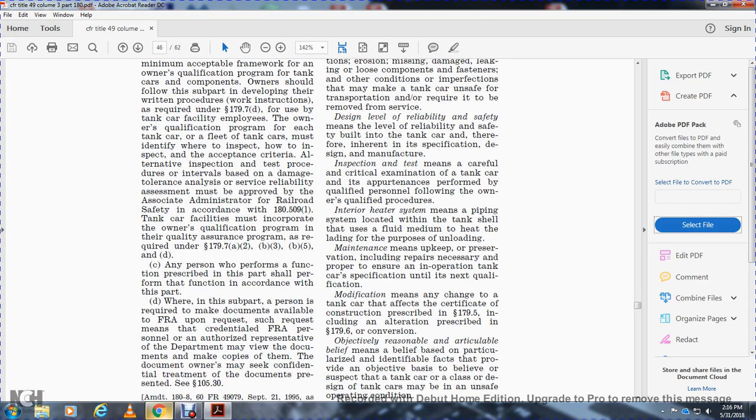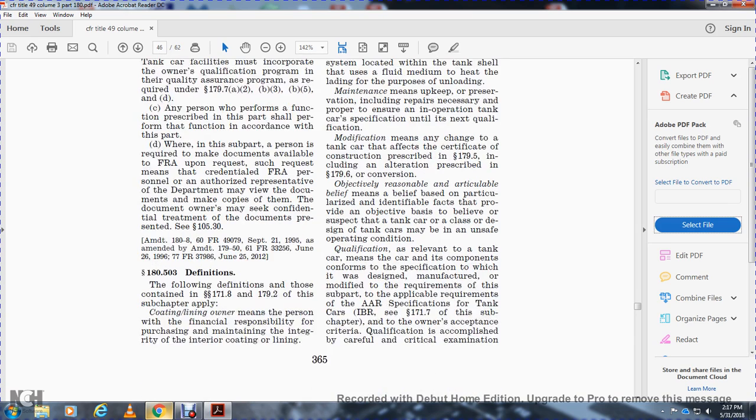Modification means any change to the tank car that differs from the certificate of construction prescribed in 179.5, including the alteration prescribed in 179.6 for conversion. Objectively reasonable and articulable belief means a belief, based on specific articulated facts identified by the provider, that a suspect tank car or class or design of tank cars may be unsafe for operating conditions.